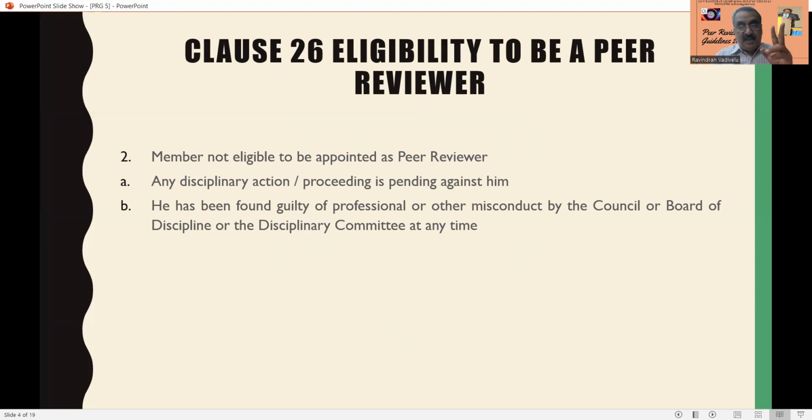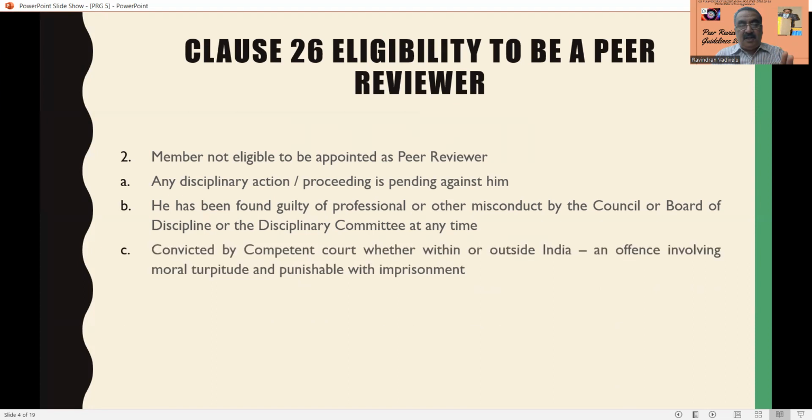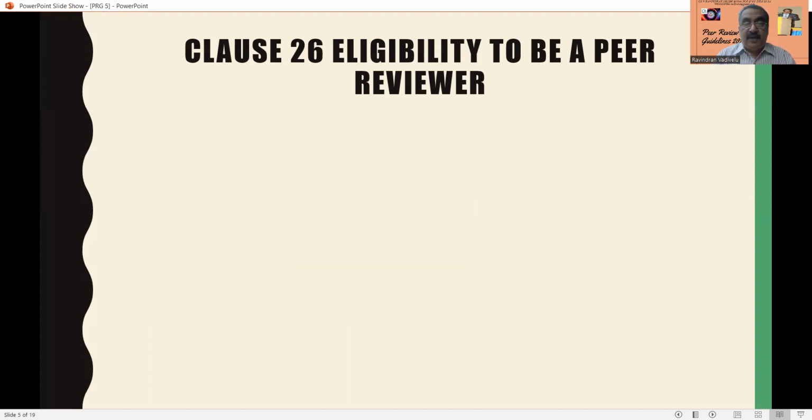First is pending, second is confirmed, and third is if he has been convicted by a competent court, whether within India or outside India, for an offense involving moral turpitude and punishable with imprisonment. He is also not eligible to become a peer reviewer.